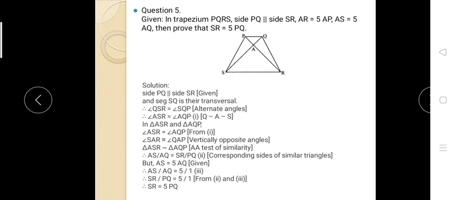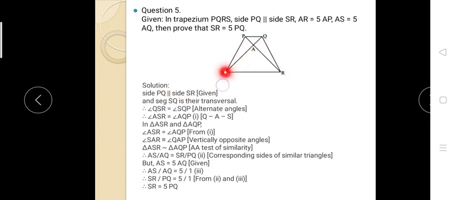Very simple, students. If you observe, all these sides are related to two triangles, triangle APQ and triangle ASR. Indirectly, we have to show that these two triangles are similar. If they are similar, all their sides are in equal proportion. Now how to show it? Very simple. What is given? It is a trapezium, and PQ is parallel to SR.